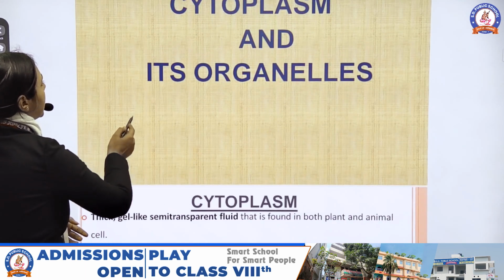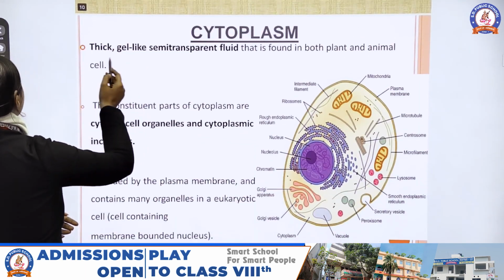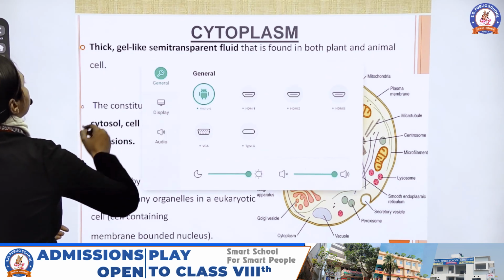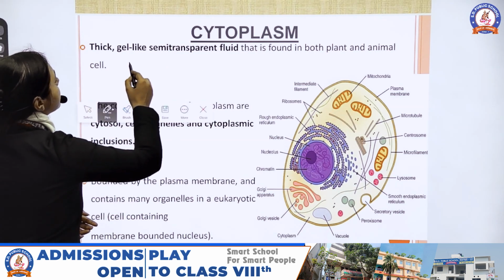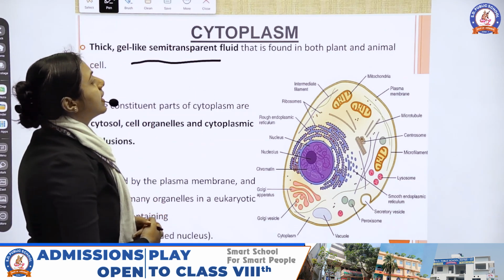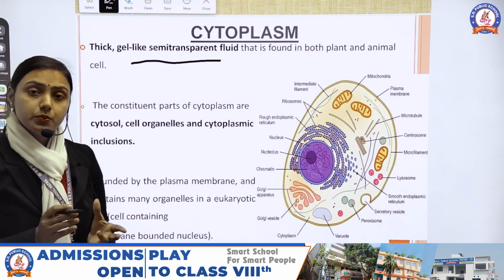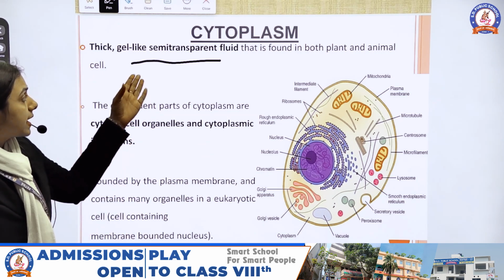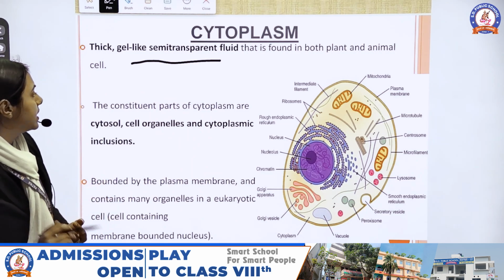Now the cytoplasm and its organelles. What is cytoplasm? It is gel-like. I told you about this earlier. It is a thick and gel-like semi-transparent fluid that is found in both plants and animals. The cell membrane is also present in both plant and animal cells. The cytoplasm is also present in both plant cells as well as animal cells.